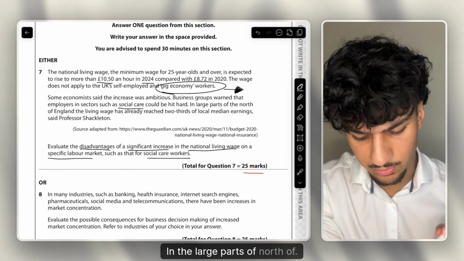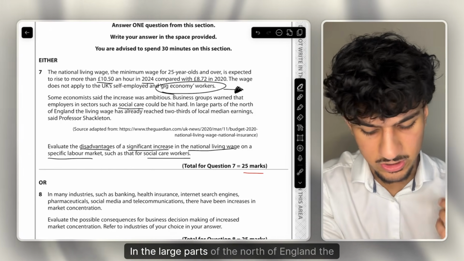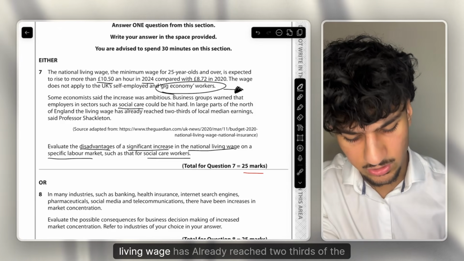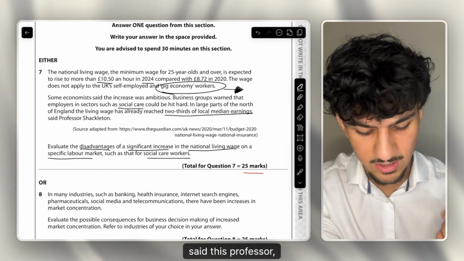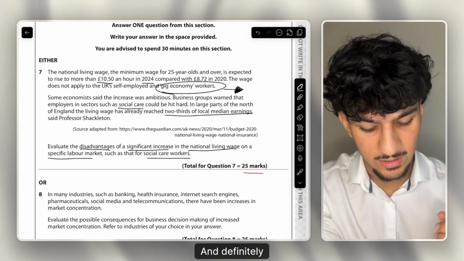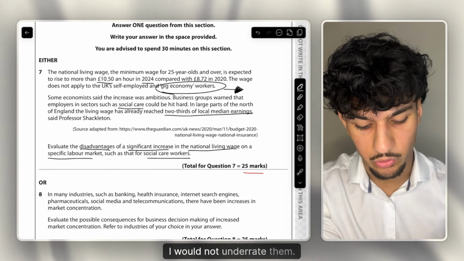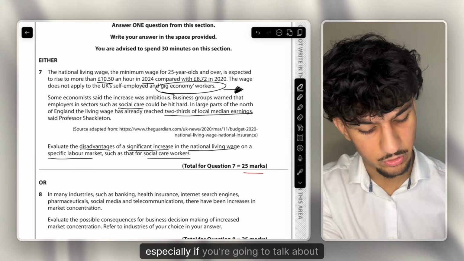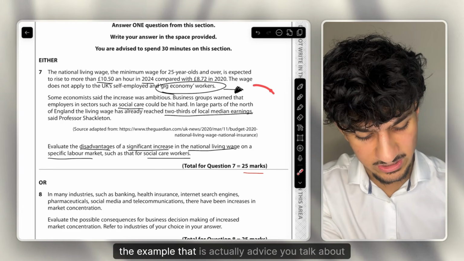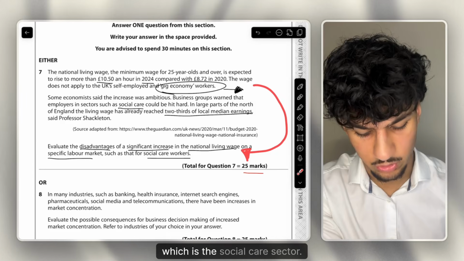In large parts of the north of England, the living wage has already reached 2/3 of the local median earnings, said this professor, which is actually a great start. And definitely these stimuluses, I would not underrate them. They can really help you pick up quite a few application marks, especially if you're going to talk about the example that is actually advised you to talk about, which is the social care sector.